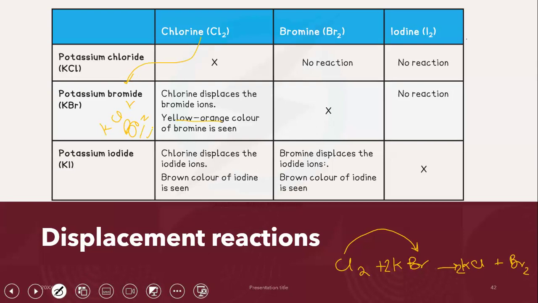Similarly, if I take chlorine and I react with potassium iodide, chlorine is more reactive than iodine as well. So it can displace iodine from the compound. It will remove iodine from the compound. And you will get potassium chloride and iodine. And the iodine is going to be visible in the form of a brown color. So these are the observations that you're going to see.